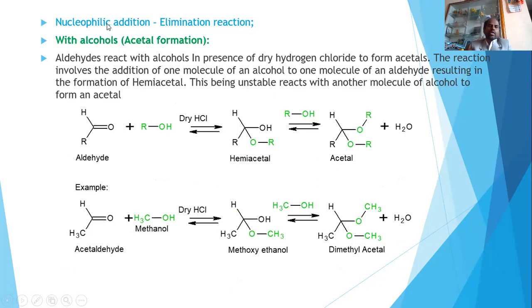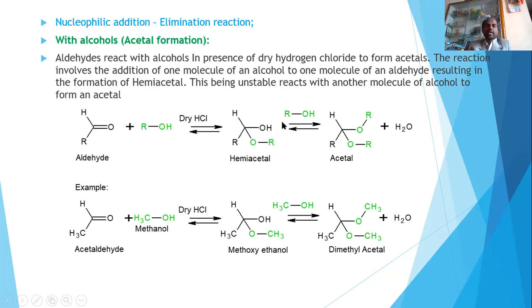The next slide will give you the information about the nucleophilic addition and elimination reactions, with alcohol. So here, what is the product formed? The product formed is acetal. Acetal will have a general structure like this. Here I am taking an aldehyde. When an aldehyde is treated with alcohol, this is the general formula of alcohol, in presence of dry HCl. Dry HCl means there won't be moisture, there won't be water. It's pure HCl gas.